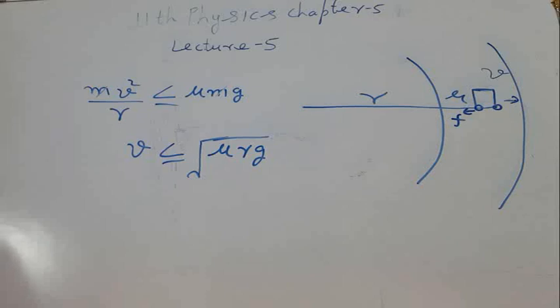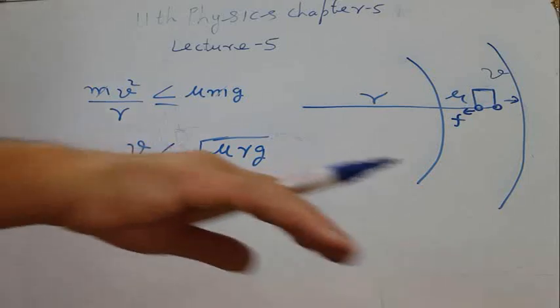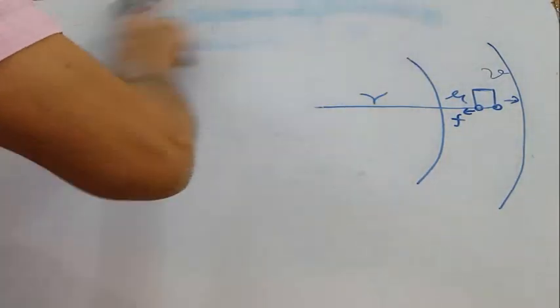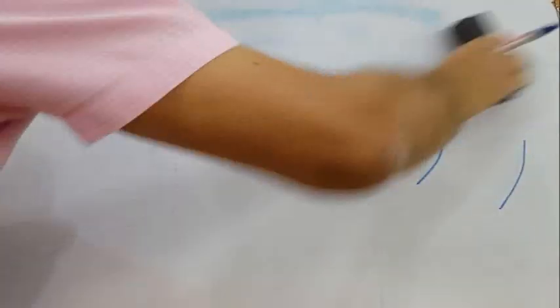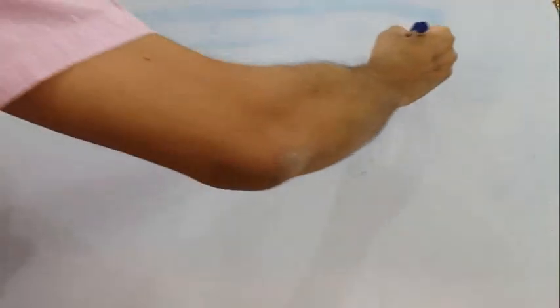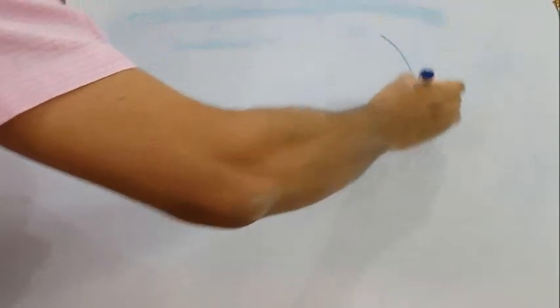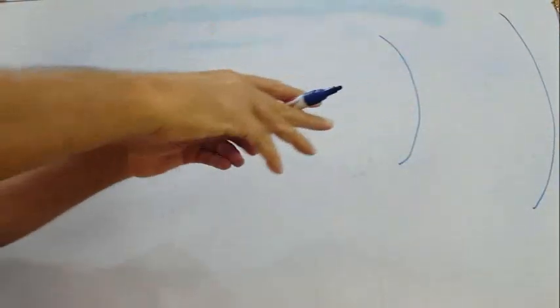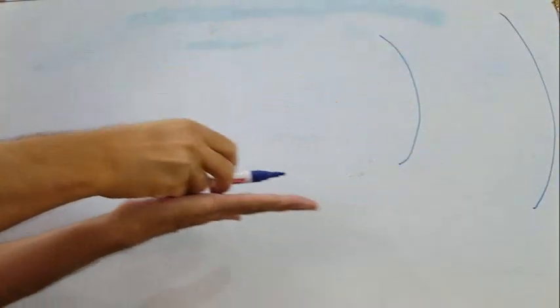So to avoid this problem, banking of tracks is done. So first of all, what is banking? In banking, suppose this is a circular track, this road was in level.